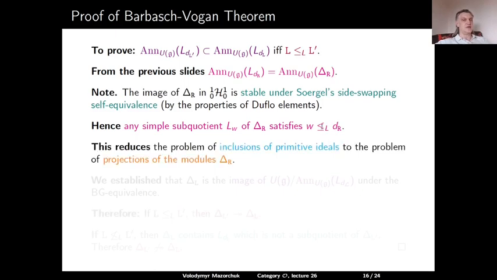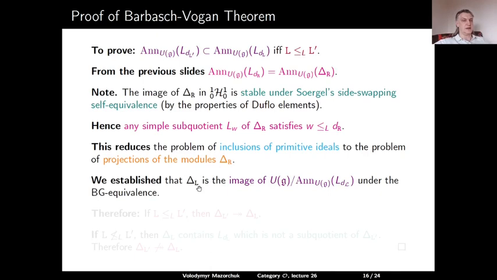And this then reduces the problem of inclusion of annihilators to the problem of projections of different modules delta R. So in other words, the module delta R, or we can denote it also by delta L, is the image of U(g) modulo the annihilator of L(dL) under the Bernstein-Gelfand equivalence.